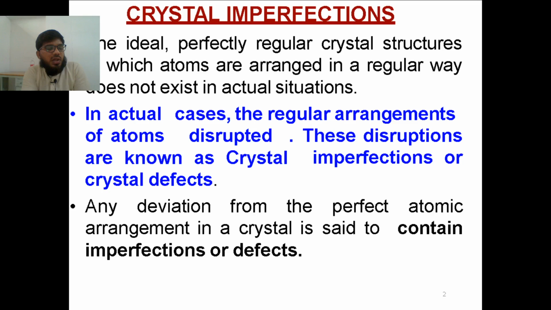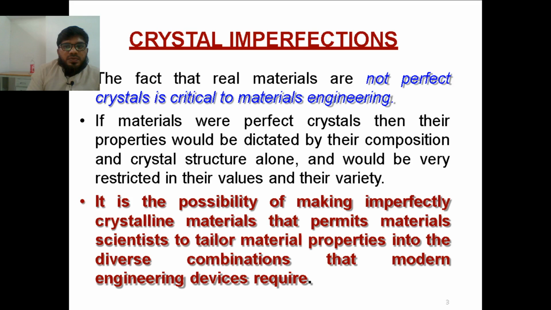Similarly, a completely perfect crystal structure is the ideal nature of a material, but there will be some imperfections. Any deviation from the perfect crystal, we generally call imperfections. Crystal imperfections are nothing but not properly arranged materials.